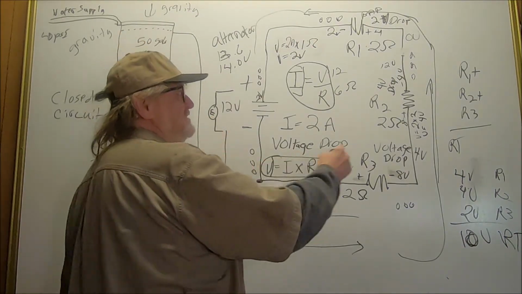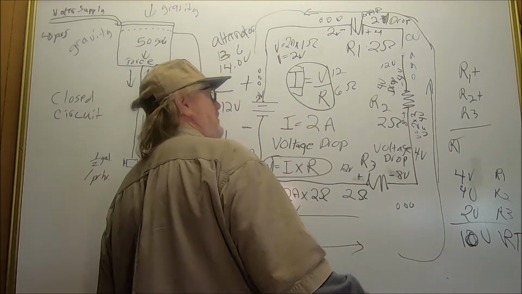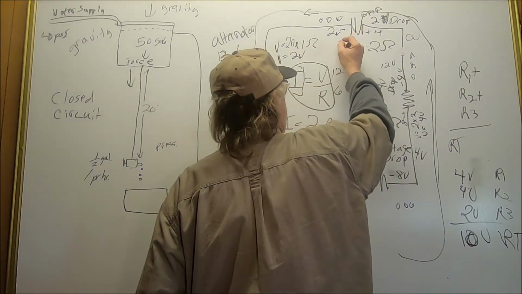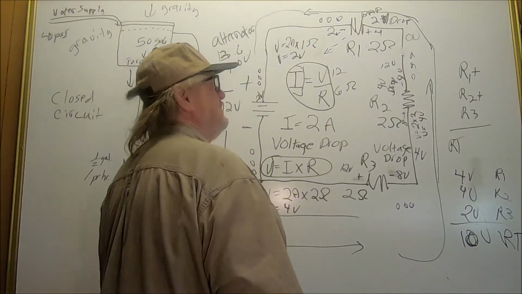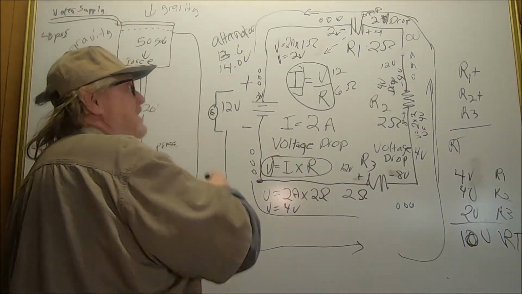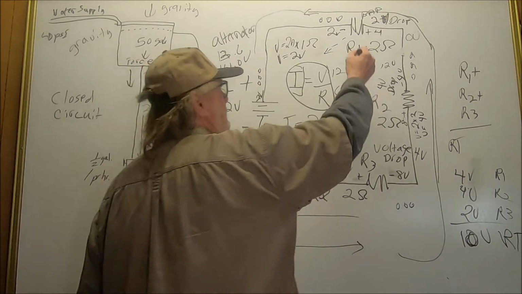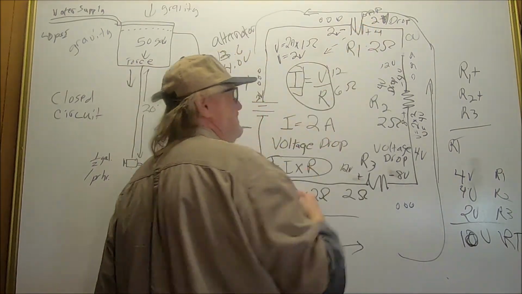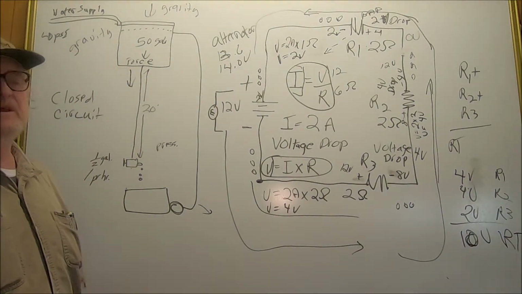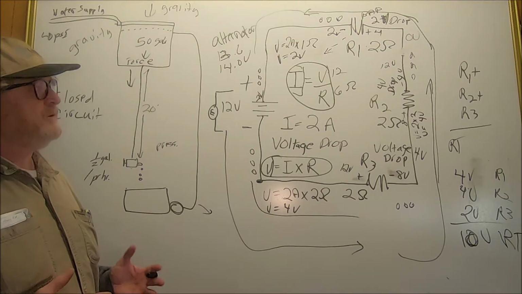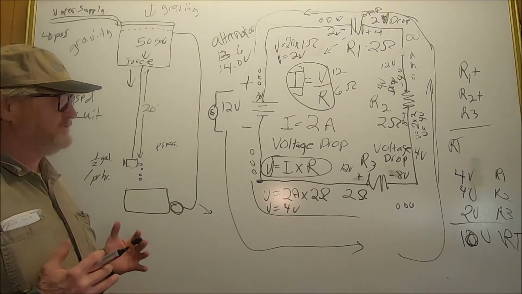But let's say one of these resistors, if that's a diode or something, is leaking. Let's say this one was just leaking current back straight into the chassis. It's coming back, not affecting the current really, but what it is doing is dropping the value of the voltage drop across this resistor. This is why you must understand voltage drops. You have to learn how to read a voltage drop and understand what a voltage drop is.